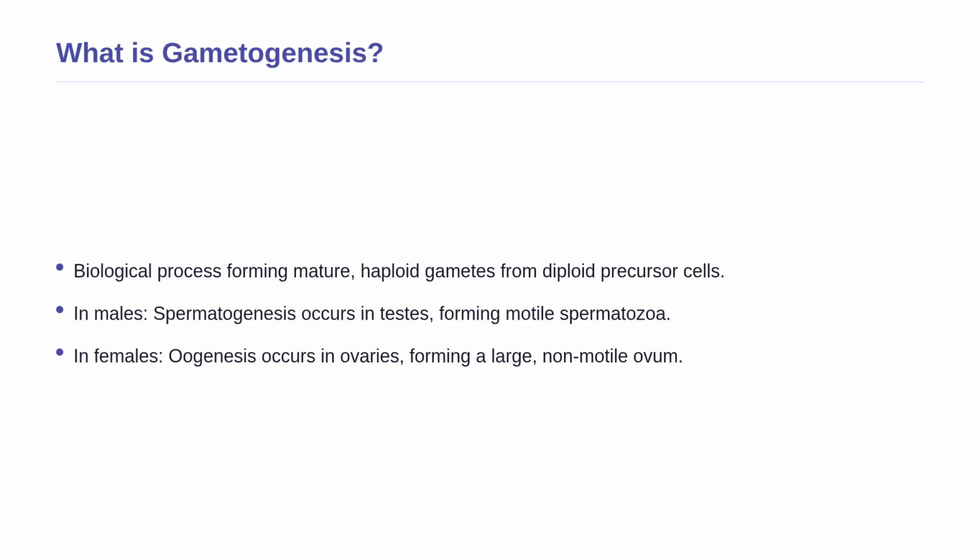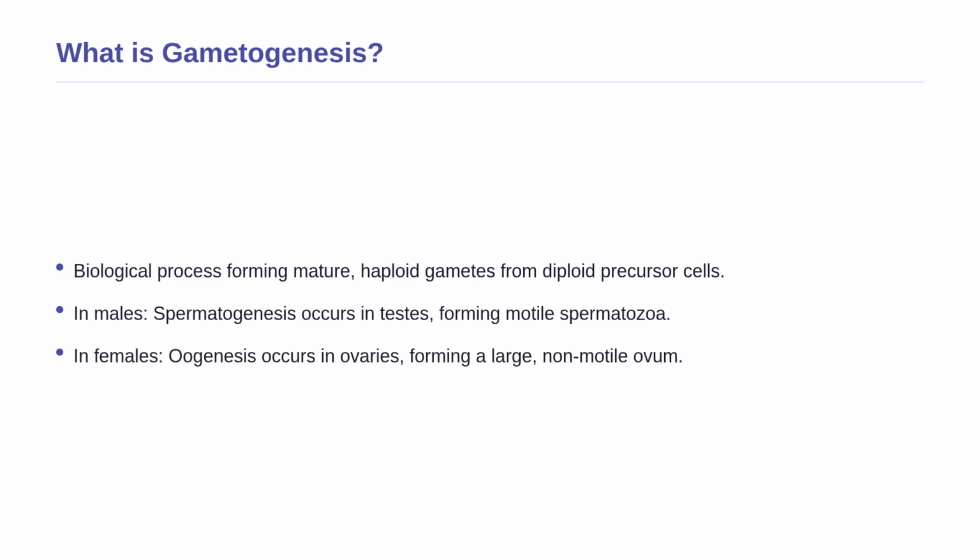Now that we understand the basic analogy of the delivery vehicle and the vault, let us look at the formal biological definition. Gametogenesis is the biological process by which diploid precursor cells undergo cell division and differentiation to form mature haploid gametes.